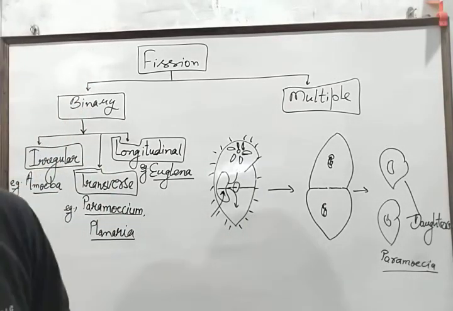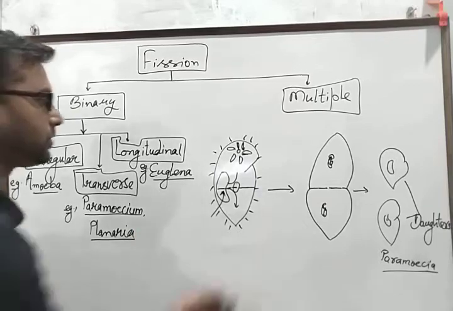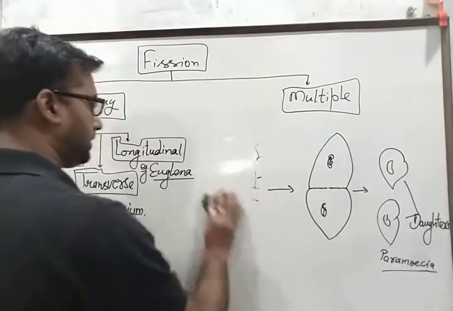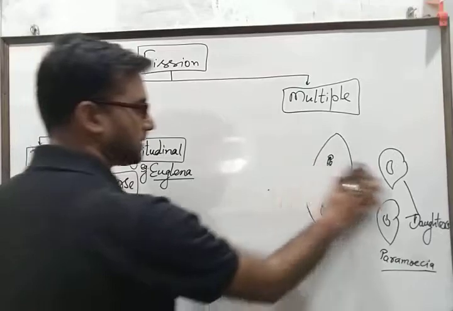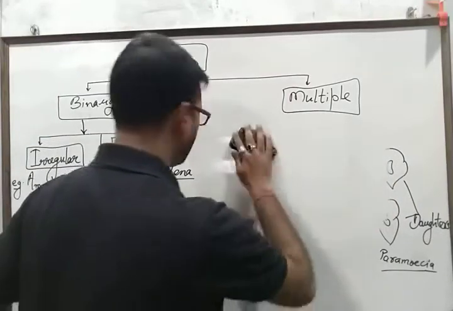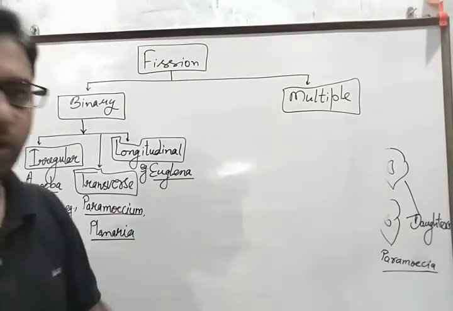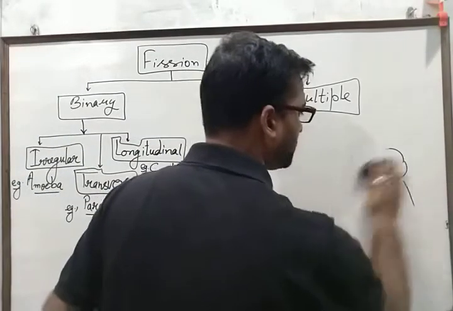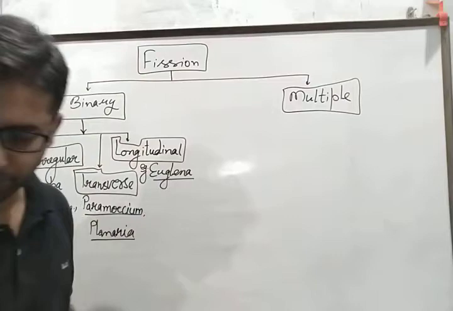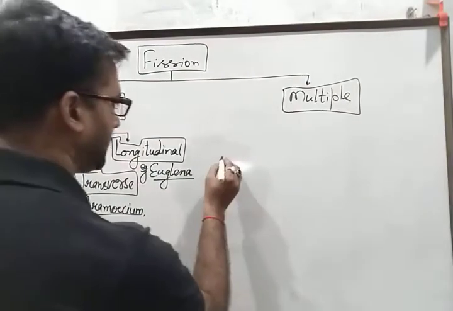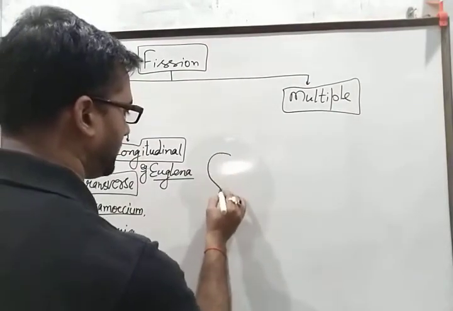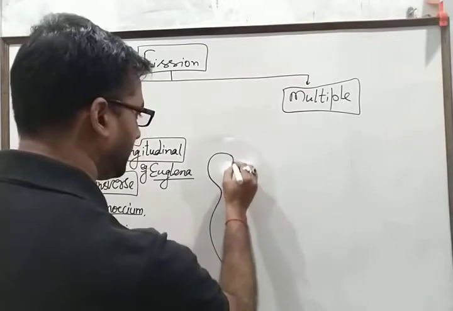Hence, two daughter paramecia are formed by the process of transverse binary fission. Now in longitudinal binary fission, like in Euglena, a longitudinal plate instead of a transverse plate is formed, due to which two daughters are formed like this. So we have to draw the structure of Euglena.